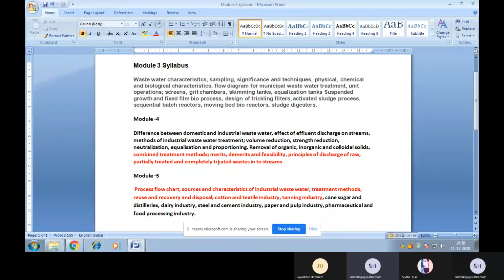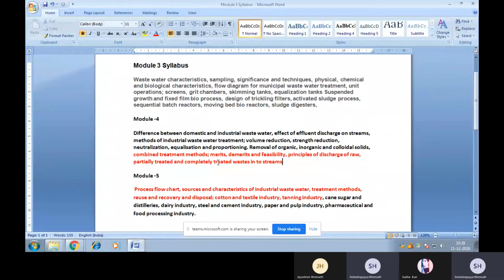So in the fifth module, we have to study the process flow chart, sources and characteristics of industrial wastewater, treatment methods, reuse and recovery and disposal of the industrial wastewater of cotton and textile industry, tanning industry, cane sugar and distilleries, dairy industry, steel and cement industry, paper and pulp industry, pharmaceutical and food processing industry.